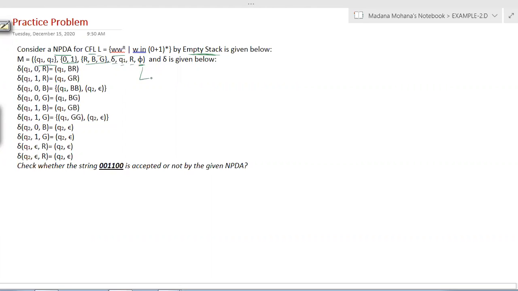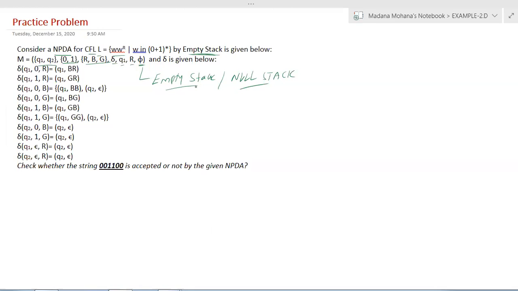F equal to phi means this is nothing but empty stack, or null stack. In any problem, in case of final state, a set is given. So we can say the PDA accepts with empty stack only, not with final state.